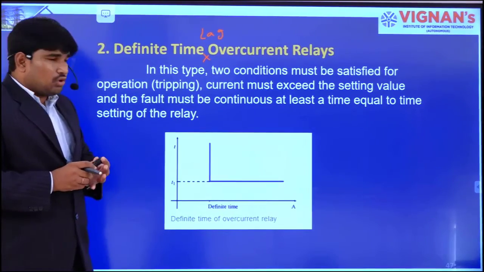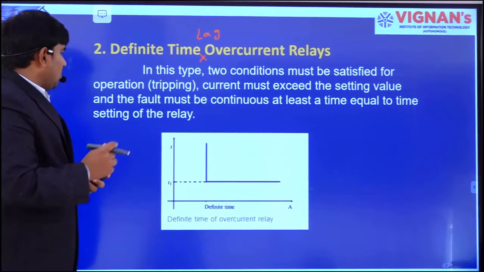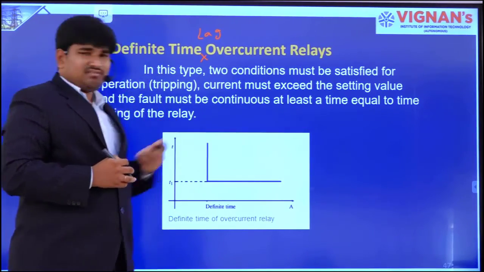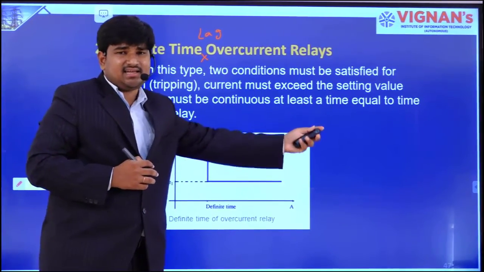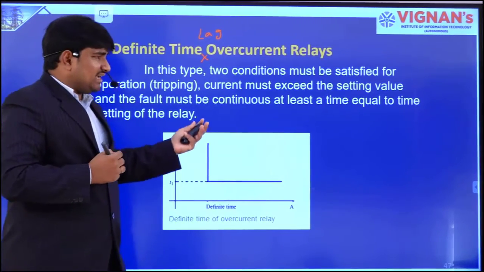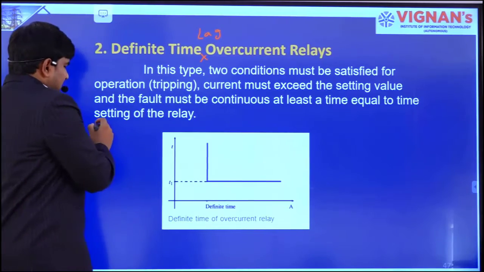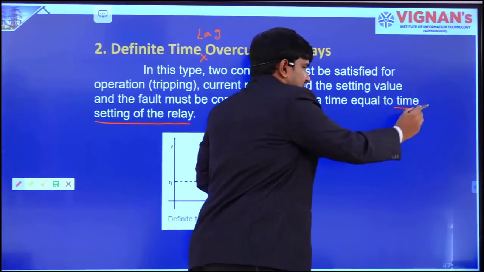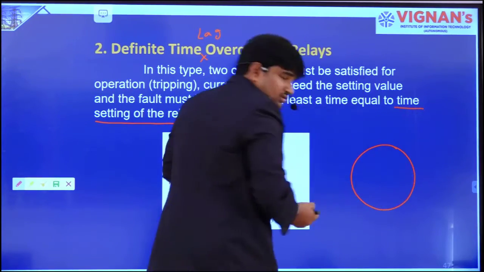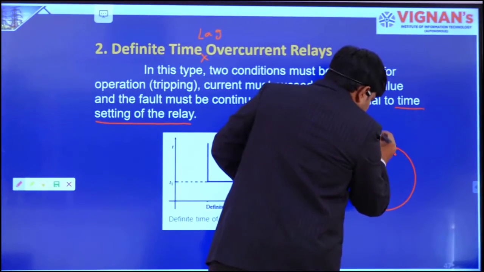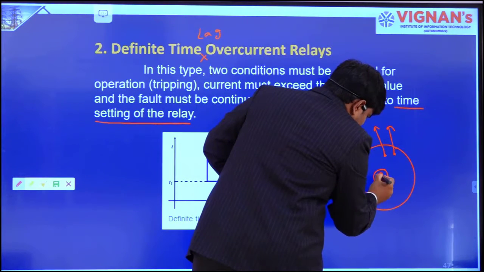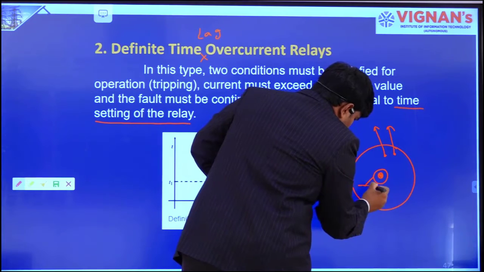In this type, two conditions must be satisfied for operation. The current must exceed the setting, the predetermined value, and the fault must continue for at least a time equal to the time setting of the relay. For example, let us take the previous case only. So the induction disc, here we have fixed contacts, and we have a spindle which is connected to a moving contact.